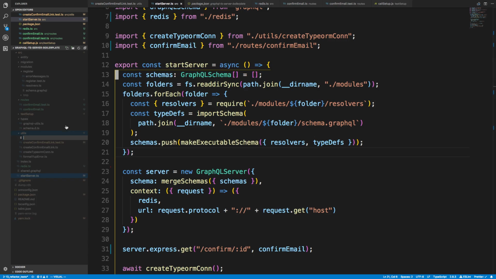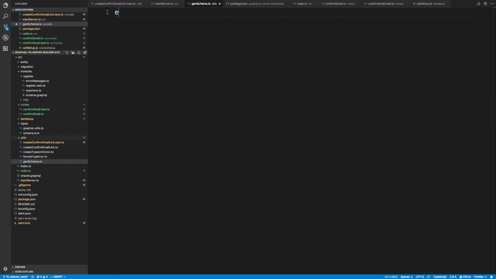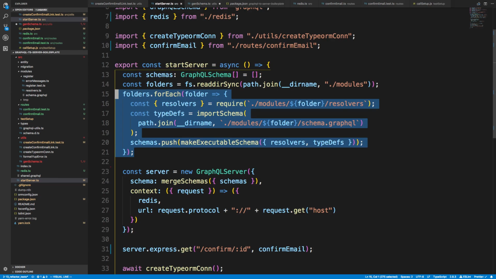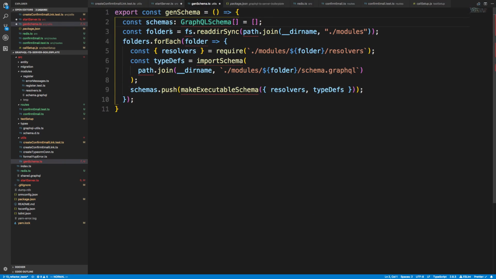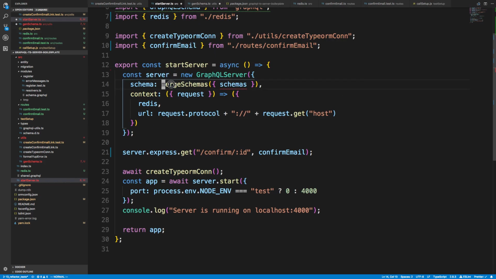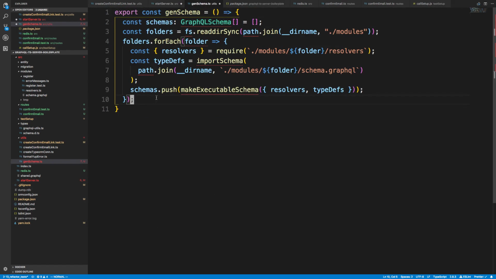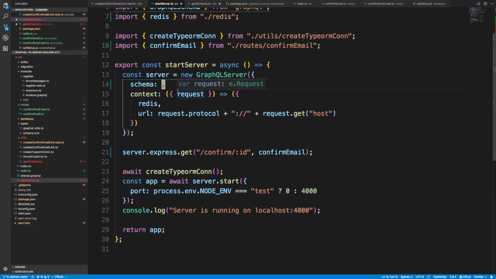So in utils, I'm going to create a file called generateSchema.ts, and we're going to export a function called genSchema. And from this, we're just going to return the stitched schema, which is all this stuff right here. And then we also want to do merge, and we're going to merge the schema over here. And you'll see also the advantage to moving this into its own function that we're going to get in just a second.